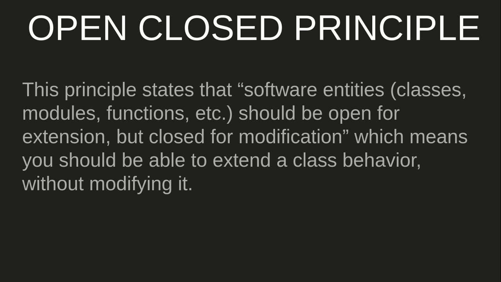Now let us look at the open closed principle. The open closed principle states that software entities, by which we mean classes, modules and functions or methods, should be open for extension but closed for modification. What does it mean? Let's say you have a class of human service, and you want to change some behavior in it. In the class human service, you should be able to add new features by extending the functionalities rather than modifying the pre-existing code. So let's say you have to add a behavior.